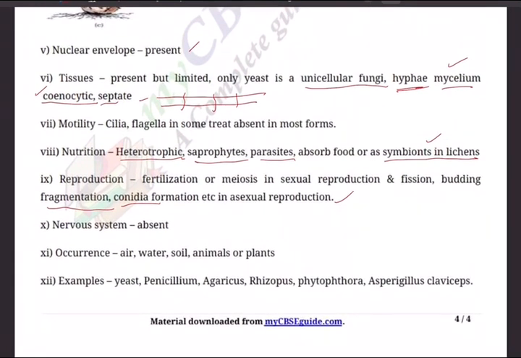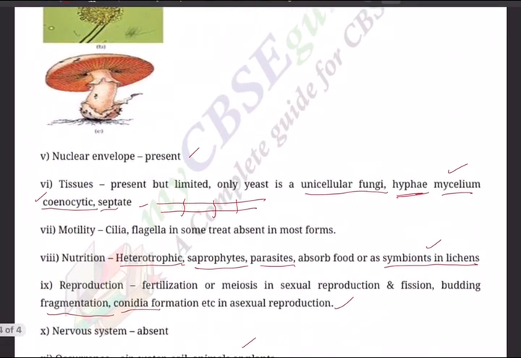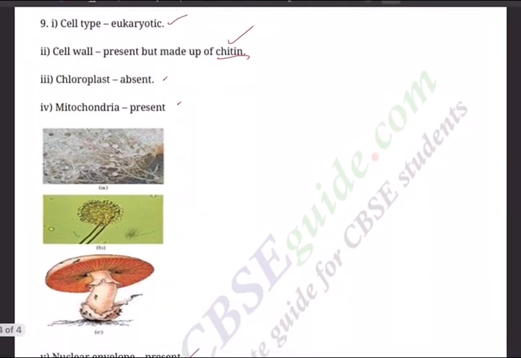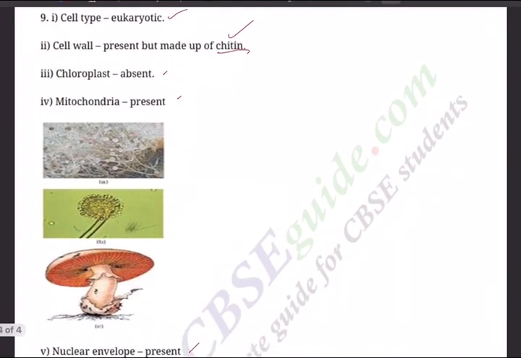It occurs in air, water, soil, animals, plants. That means they are almost omnipresent. Examples: yeast, Penicillium, Agaricus, Rhizopus, Phytophthora, Aspergillus, Claviceps. All these are examples of fungus. So this is how you need to answer mega questions, big questions. In our next session, we will answer one more paper of one more chapter like this.